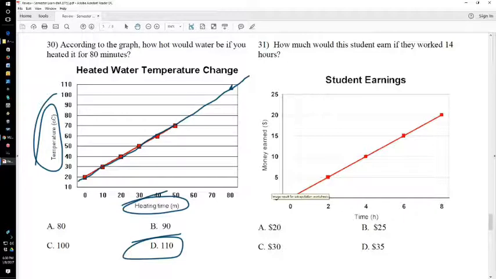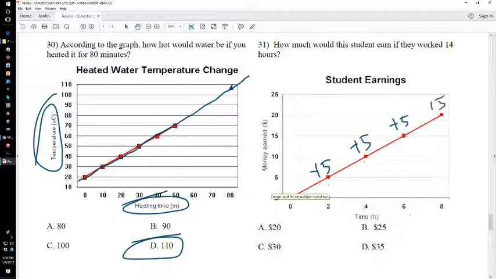Number 31, how much would this student earn if they worked 14 hours? This one's kind of the big extrapolation. So you can actually get this one pretty specific. You notice for 2 hours he got $5. For 4 hours he got $10. 6 hours he got $15. So it's plus $5, $5 more for every 2 hours.